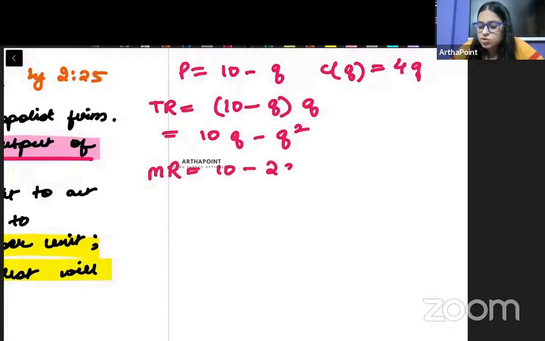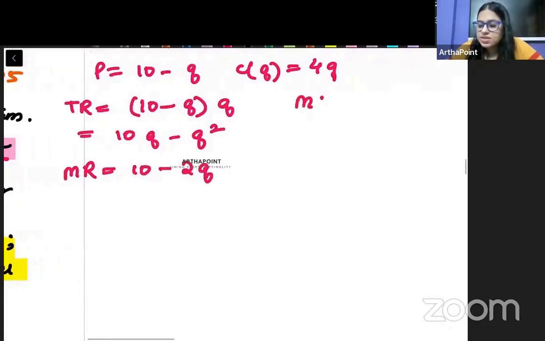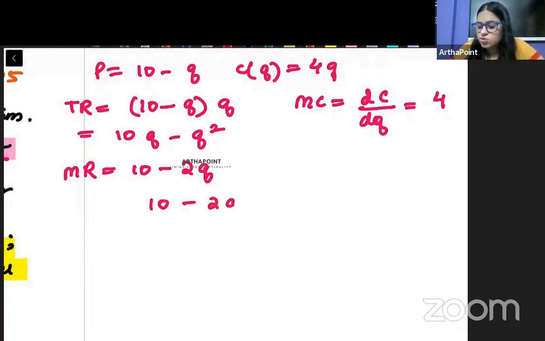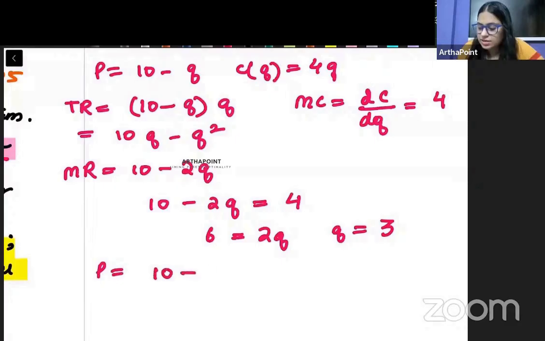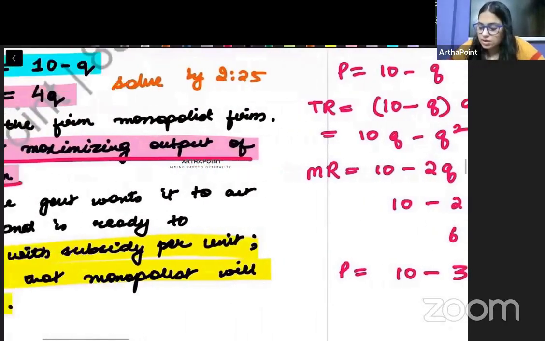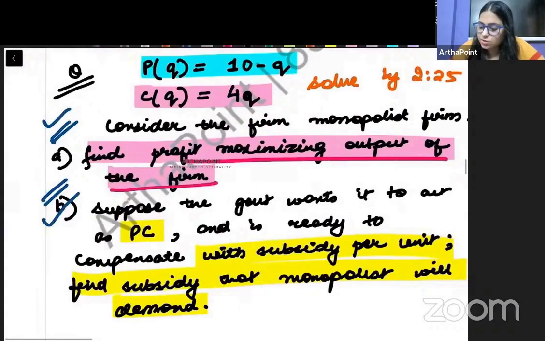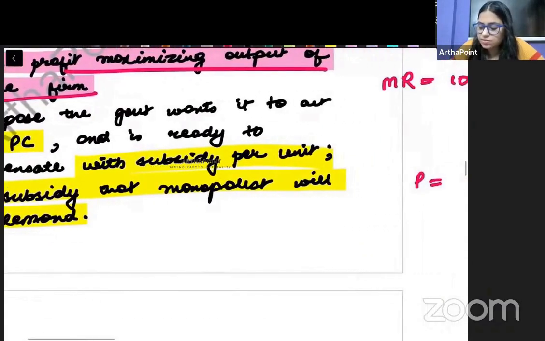It will be 10 minus 2Q. MC will be differentiate the cost function with respect to output. So 4. Equate MR to MC. So 10 minus 2Q is equal to 4. 6 is equal to 2Q. So Q will come out as 3. So price क्या हो जाएगा बेटा? 10 minus 3, that means 7. Price will be 7. Now the government is ready to give a subsidy per unit.